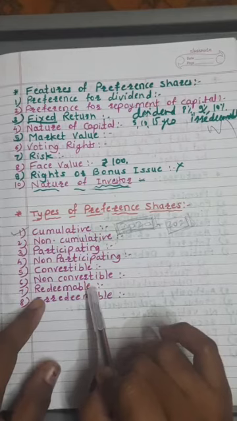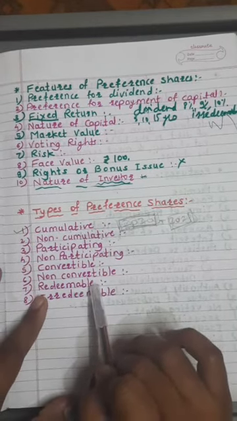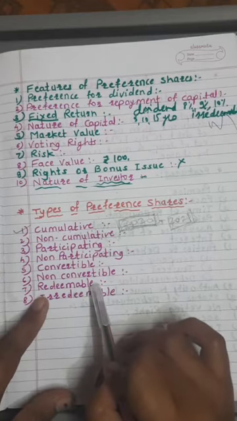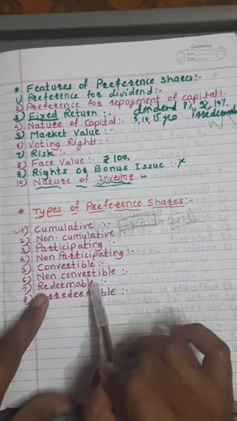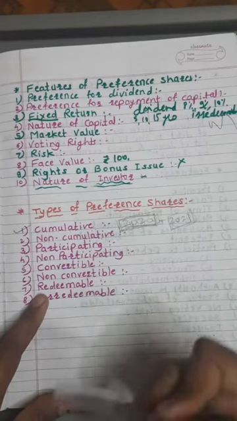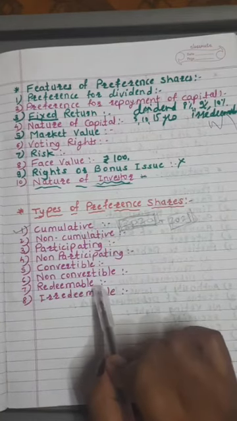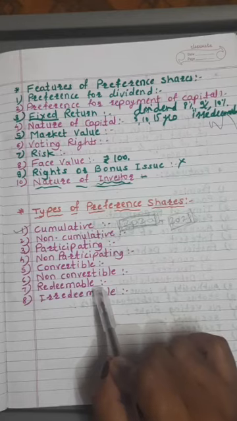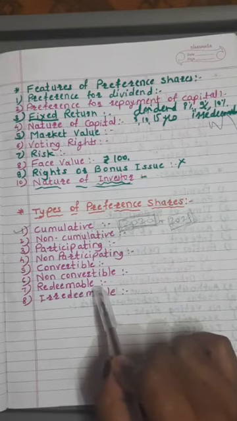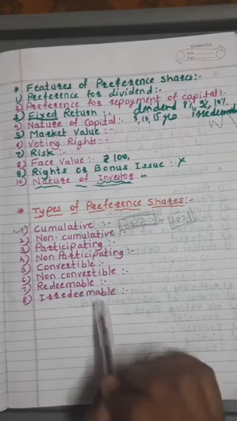Then the next is redeemable preference shares. We have already studied a meaning of preference share capital. Preference share capital is not a permanent capital of the company. Preference shares are required to be redeemed or to be refunded or repaid by the company after a specific period of time. So redeemable preference shares means the shares which can be redeemed after certain fixed period of time are called redeemable preference shares. And last type is irredeemable preference shares.